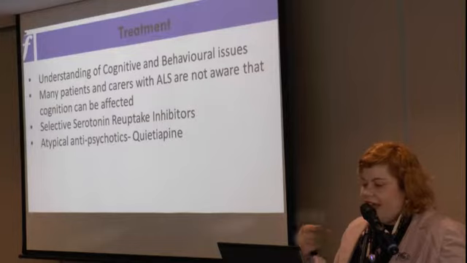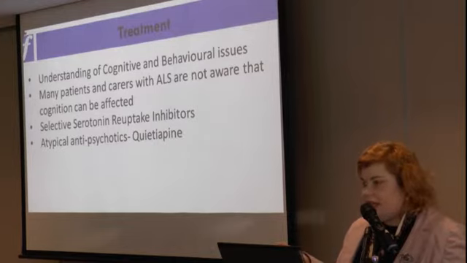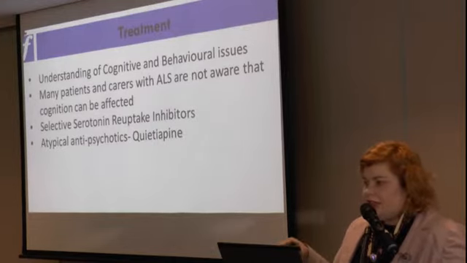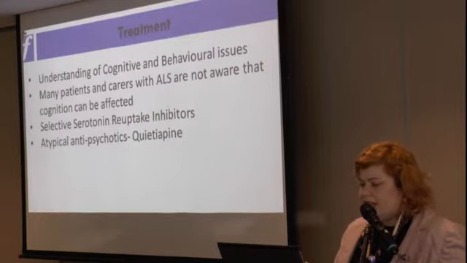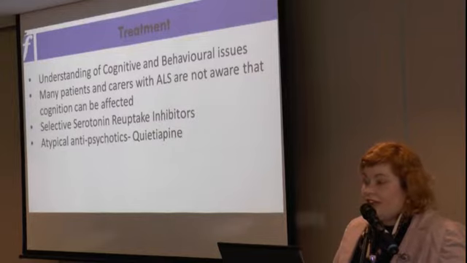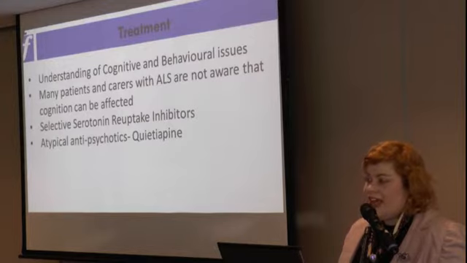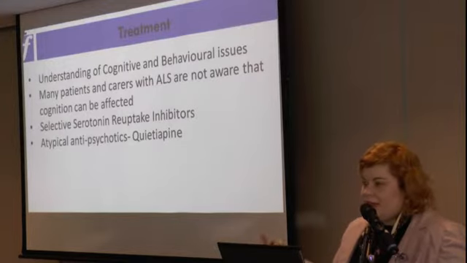In terms of how we treat them, as a first-line drug, we use a lot of the selective serotonin reuptake inhibitors, which can help settle the disinhibition or the aggressive behaviour. When that doesn't work, the next line of therapy we'd use is atypical antipsychotics. So probably the nicest one is quetiapine or Seroquel. And we start at a very, very low dose, so 12.5 milligrams at night time, and just see if that helps the disinhibition, the agitation, or the aggressiveness.